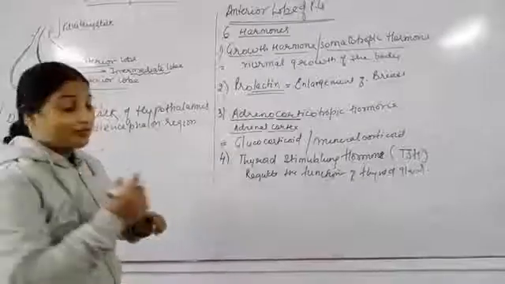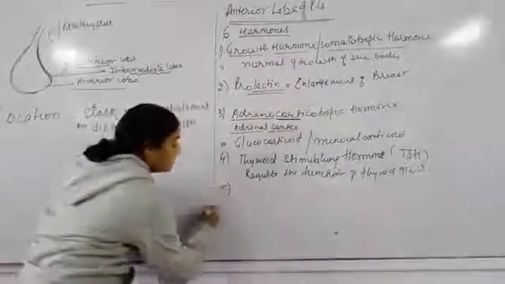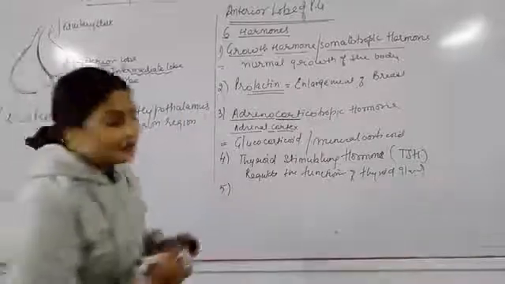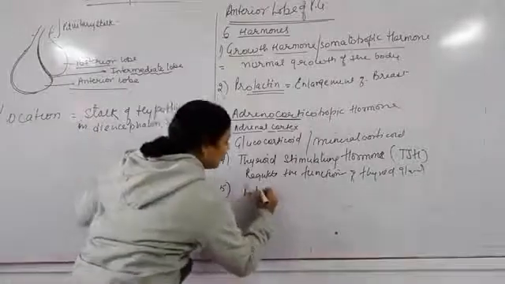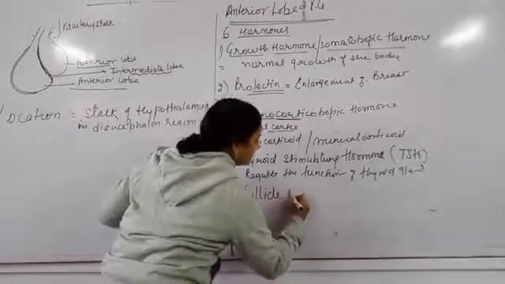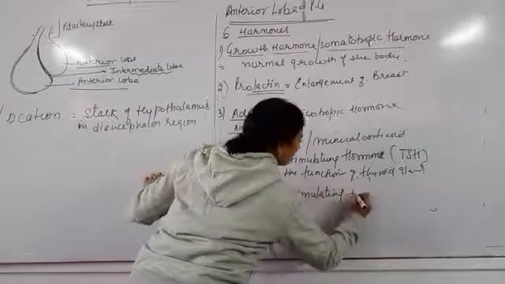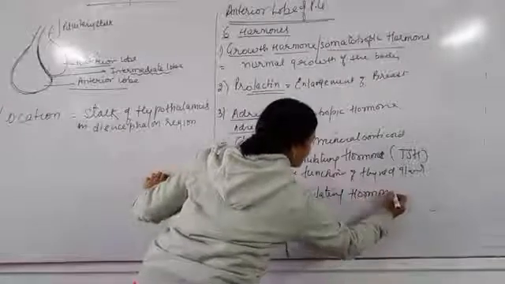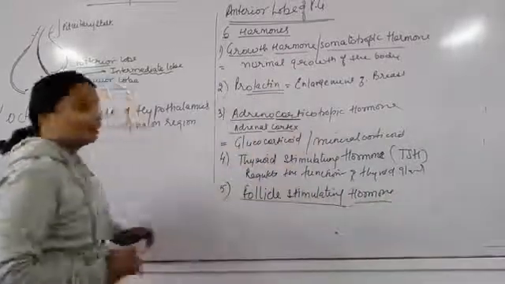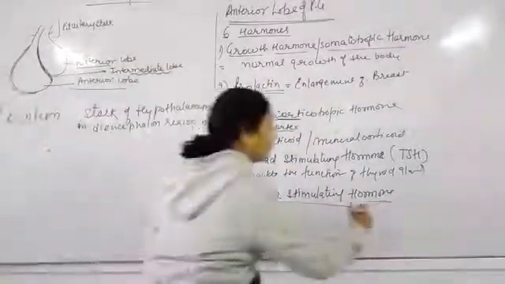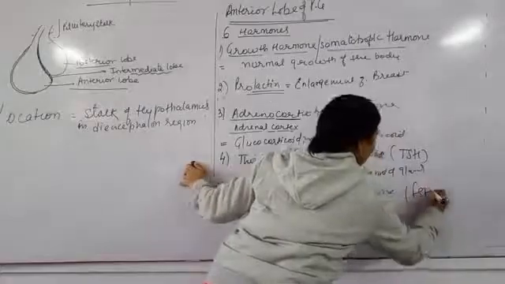Now see, the fifth hormone is follicle stimulating hormone. Now see the function of this follicle stimulating hormone, named as FSH.